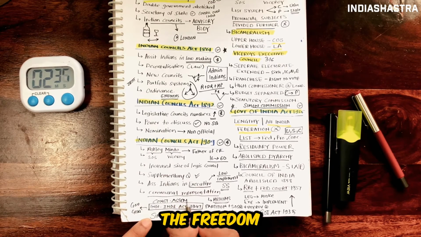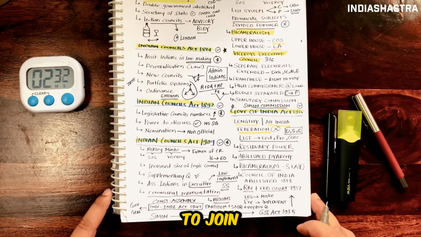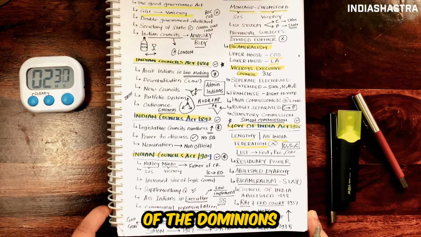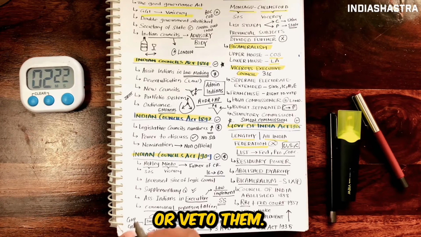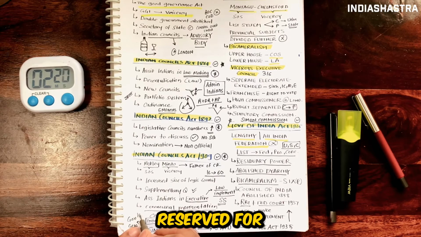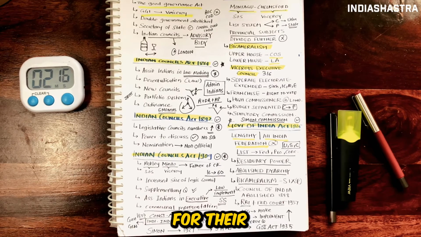It also gave freedom to the princely states. It granted the princely states the freedom to join either of the dominions or to remain independent. It also provided for no veto. The British monarch could no longer ask for bills or veto them. However, this was reserved for the Governor General, the Governor General of the dominions.